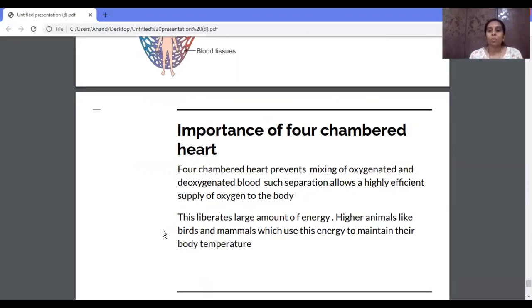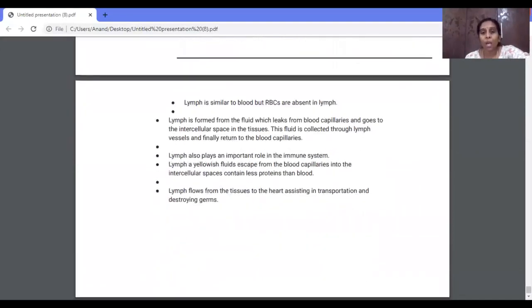Because there is no mixing, more oxygen will be supplied to the cells, and that will help in liberating more energy. Higher animals like birds and mammals use this energy to maintain their body temperature also. So that is the importance of the 4-chamber heart.